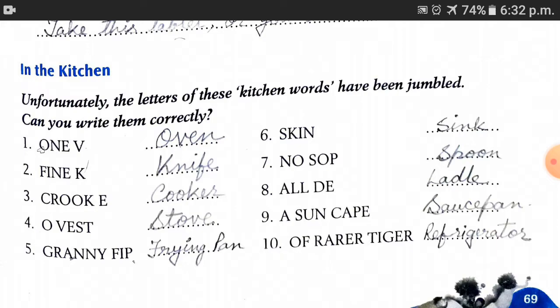And here is some more vocabulary related to the kitchen. The words are jumbled. You have to write them correctly, like oven, knife, cooker, stove, frying pan, sink, spoon, ladle, saucepan and refrigerator. This will enhance your vocabulary too.